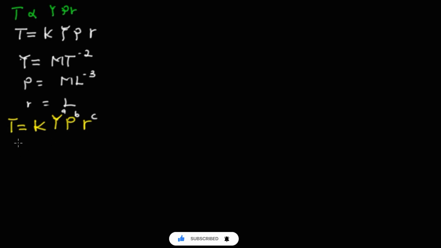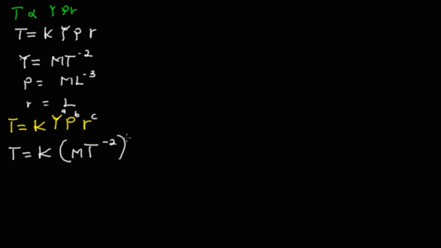Now this is what we simply do. We say T is equal to K, and we've gotten the dimensions, so we just replace them with the dimensions. I love that we do that in brackets because of the powers: MT^-2 in bracket, and we put the power a, and let me introduce the multiplication sign, and the density is given as ML^-3, and we introduce the power b, and let's look at the radius, which is L, and the power is power c.